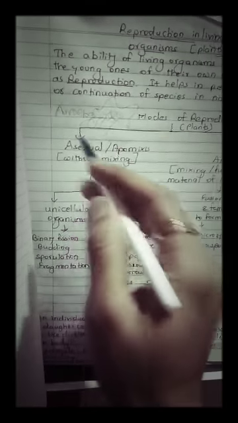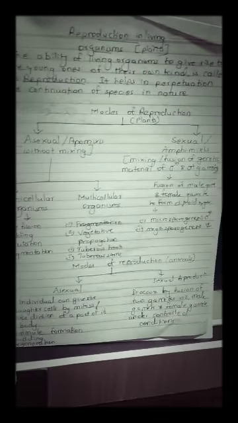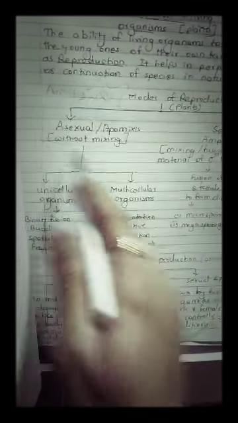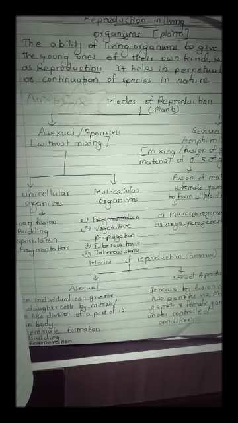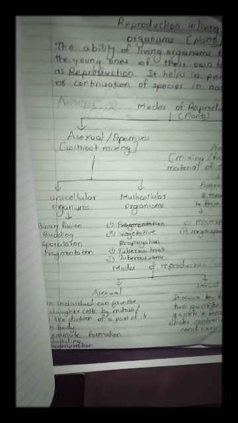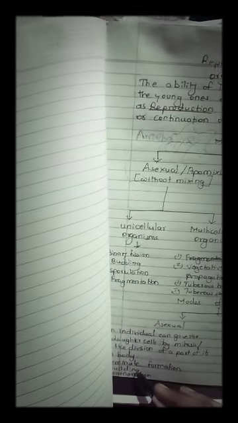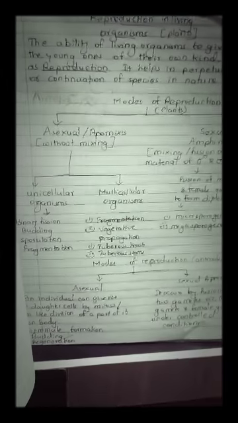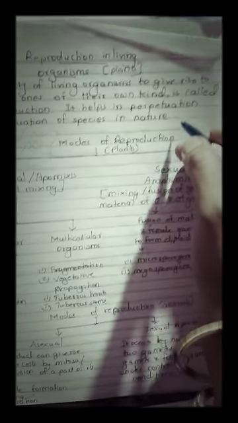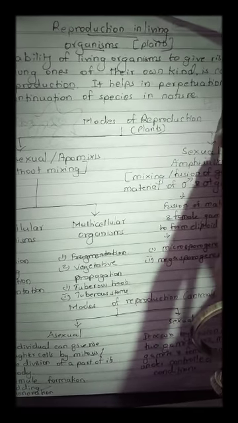And similarly, what kind of reproduction will the amoeba be using? It will make use of the asexual mode of reproduction, because it does not have any specific structures which make a difference of maleness and femaleness. So it just grows by a process which is called budding. Similarly, when we talk about animals, or humans, then insects